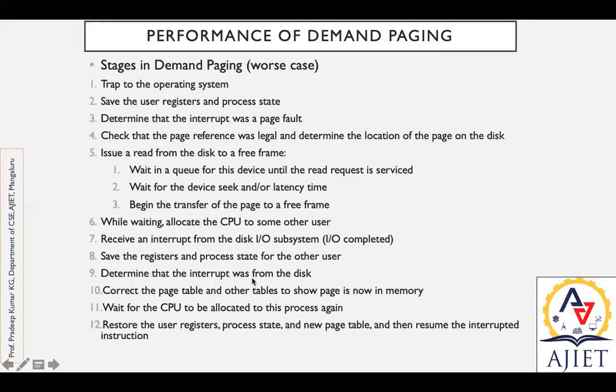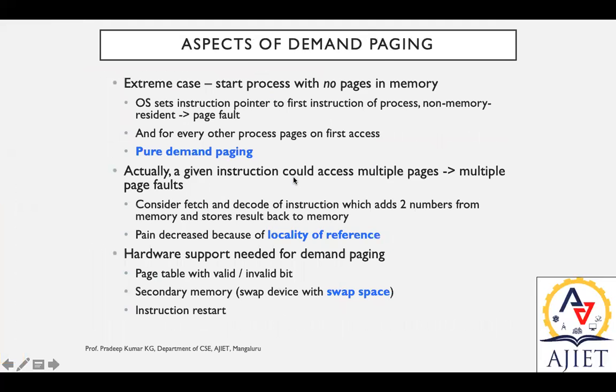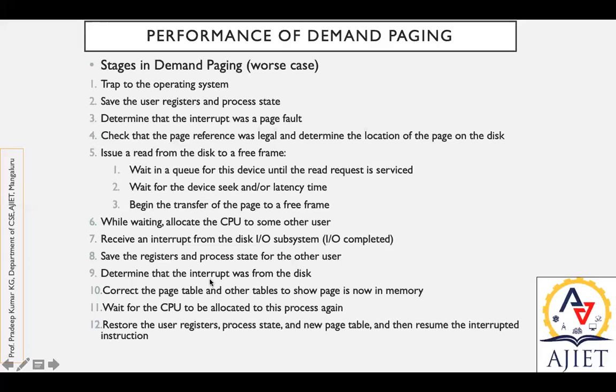Determine that the interrupt was from the disk, because nobody else can give the pause signal, only the authorized person, only the authorized remote. That should be accessed and verified. Then correct the page table: update the page table and other tables to show the page is now in memory. Once you get this frame, update this page table to the new settings, saying valid bit, because the valid bit represents that the page is now in memory.